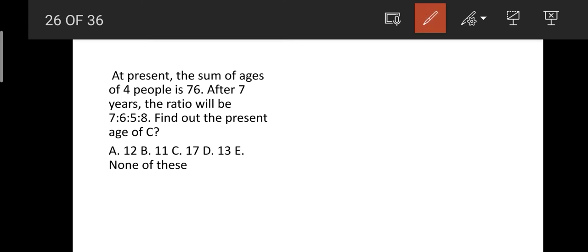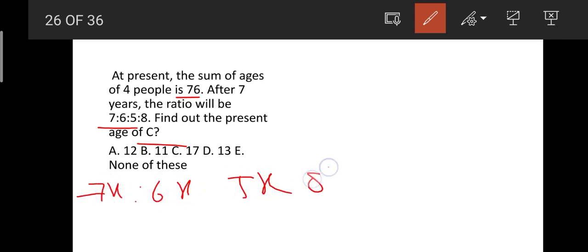This is an age related question. At present, the sum of the ages of 4 people is 76. After 7 years, the ratio will be 7 is to 6 is to 5 is to 8. Now they are asking to find out the present age of C. Now let us assume it is 7x, 6x, 5x and 8x, that is after 7 years.